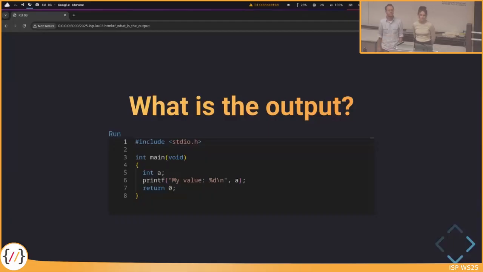Sorry, can you repeat it? I didn't hear it. No, it wouldn't output the memory address. Yes, it would output something. No, not the ASCII value of A. Yes, exactly. I think you meant that too, right?